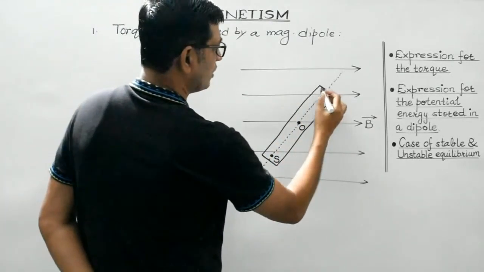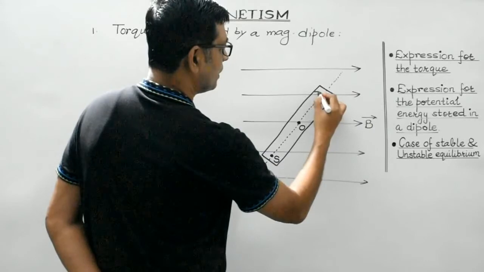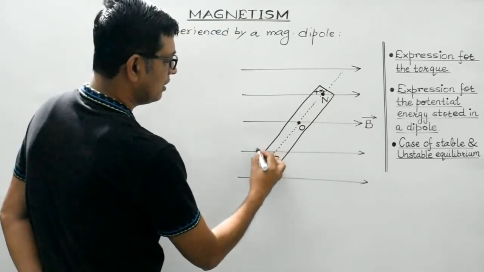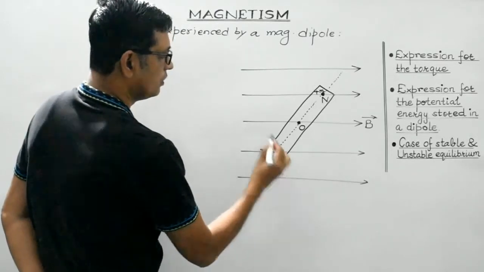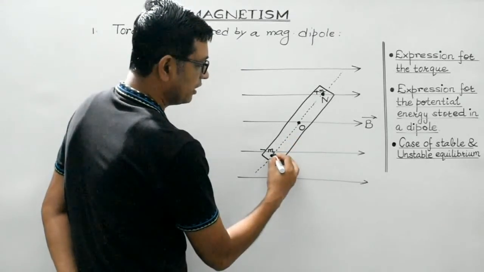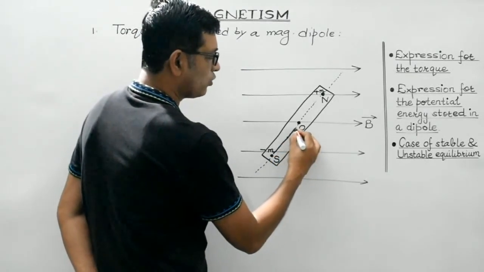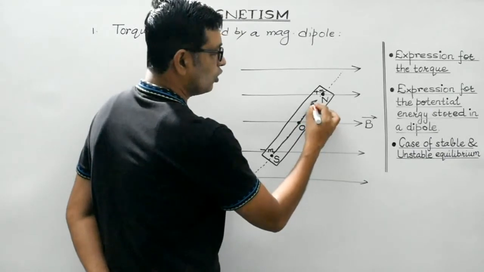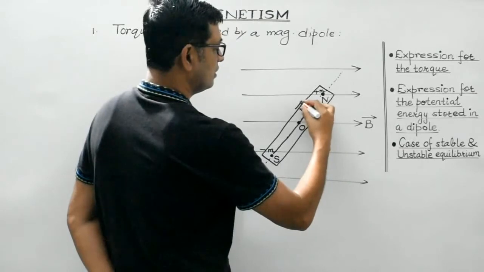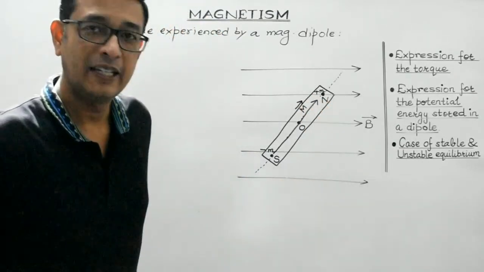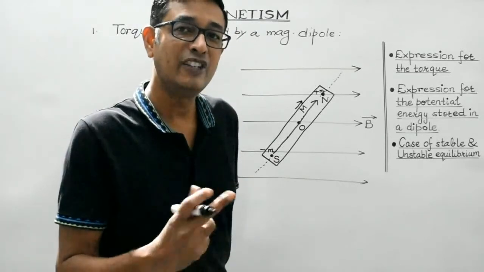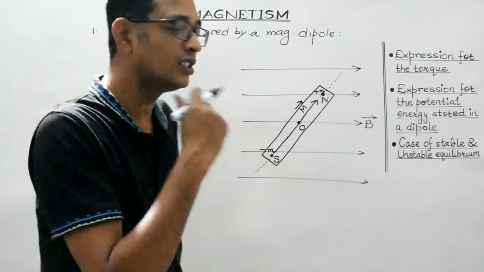So pole strength: we have denoted the north pole's strength by +m, and the strength of the south pole may be denoted by -m. Clear, students? And this is the direction of the magnetic moment. You must be aware, magnetic moment is a vector quantity directed from south to north. For a dipole, the magnetic moment is defined as the product of the magnitude of either of the pole strengths and the distance between them.